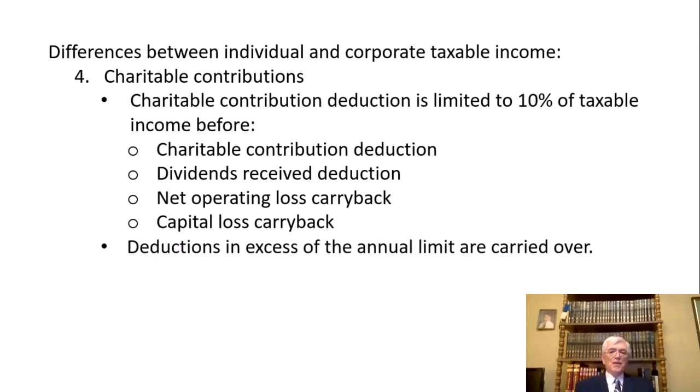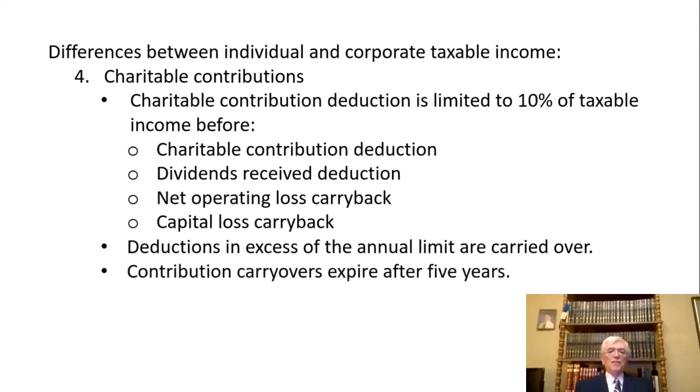Deductions in excess of the annual limit are carried over, but the carryovers expire after 5 years, kind of like the capital loss carryforward would expire after 5 years if you don't use it. So same thing with charitable contributions. If you cannot deduct them because of your 10% limit, anything you couldn't take expires after 5 years.